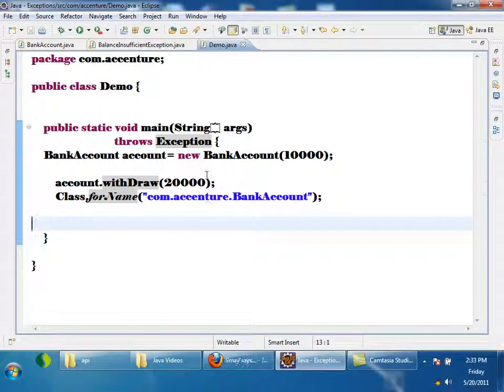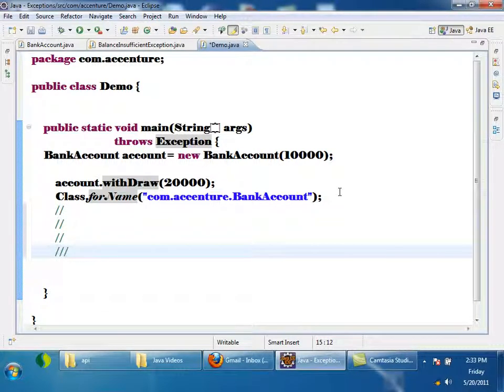Okay. Now I have a lot of lines here. Tell me, if any exception occurs, will these lines be executed? No, right? If any exception occurs, it will be propagated, and these lines will not be executed.